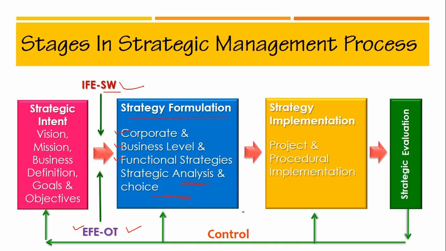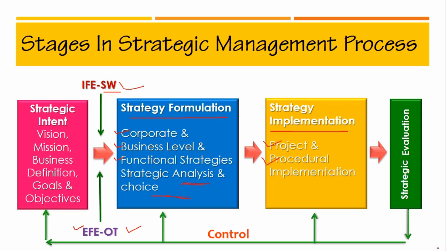After strategy formulation, the strategies are analyzed, evaluated, and effective strategies are selected for the purpose of implementation, which takes place in 2 stages, that is project implementation and procedural implementation. Strategy implementation is also called activating strategies, that is putting strategies into action by allocating desired resources.